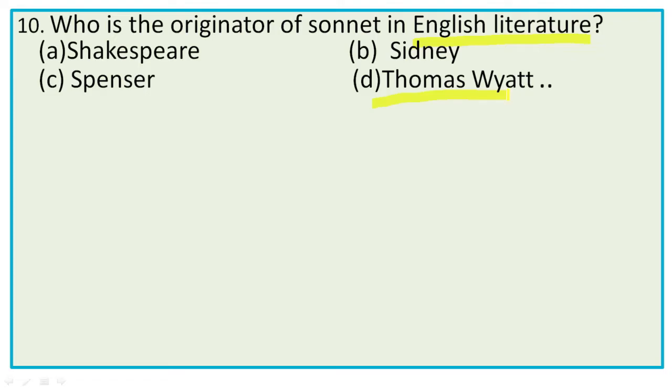But the first one is Thomas Wyatt. So the right option is D, Thomas Wyatt, who blindly imitated the Italian form and structure.